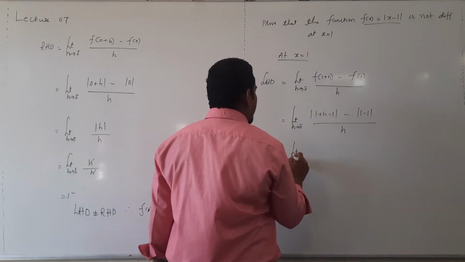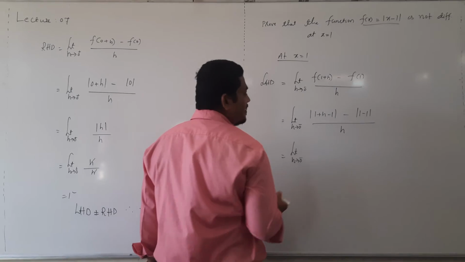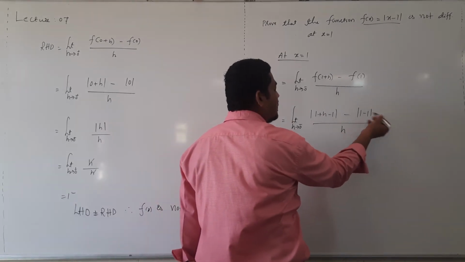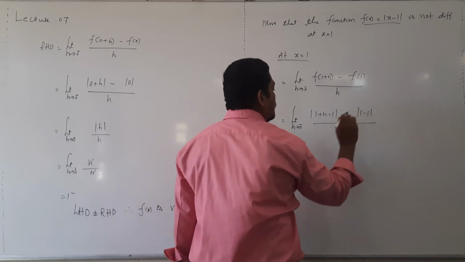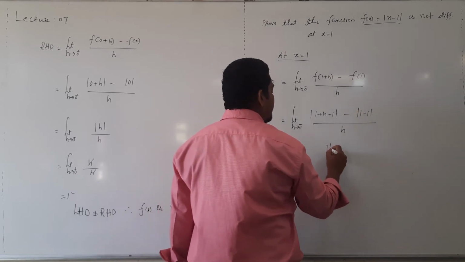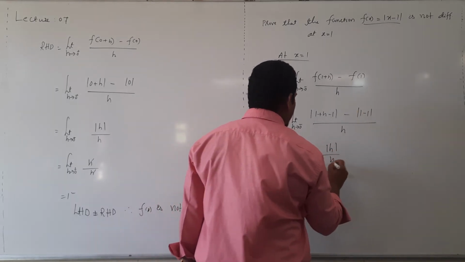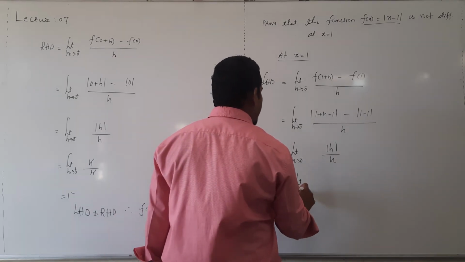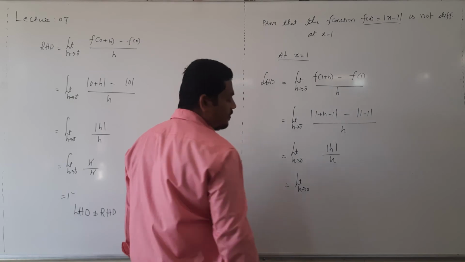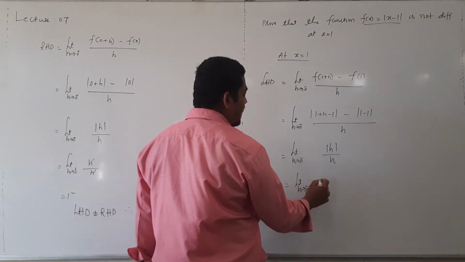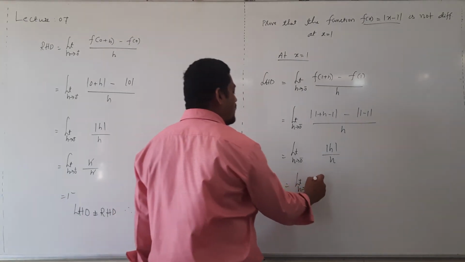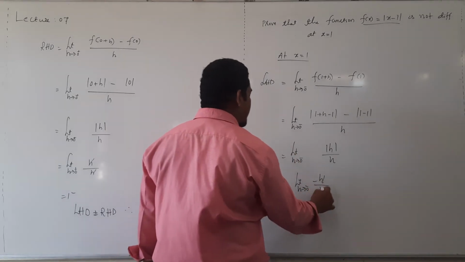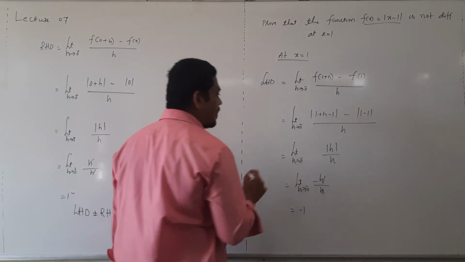Now limit h tending to 0 minus. Here minus 1 is there, plus 1 is there, they cancel. 1 minus 1 is 0. Modulus of 0 is 0 only. So we remain with modulus of h divided by h only. Now limit h tending to 0 minus. h tending to 0 minus means mod h becomes minus h. Denominator h is there, it cancels, we get minus 1.